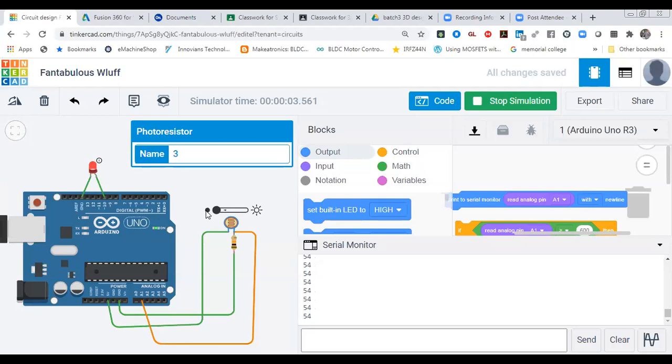Again at full darkness, the LED is on. At full brightness, the LED is off, and you can see it over here.